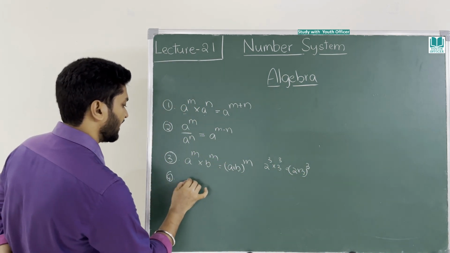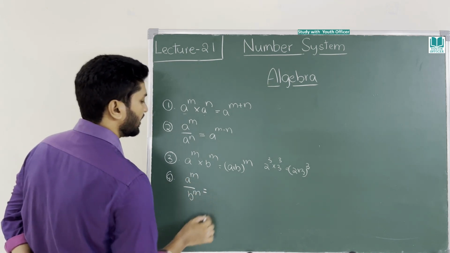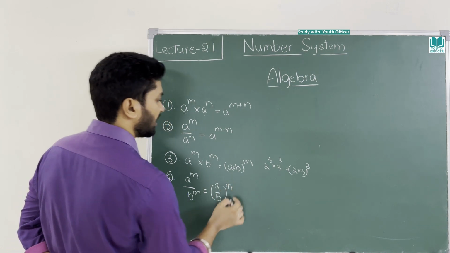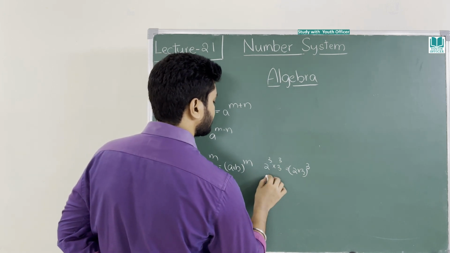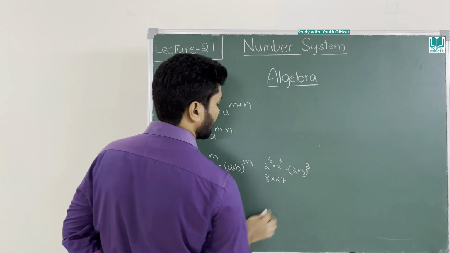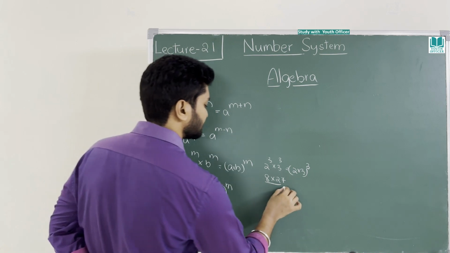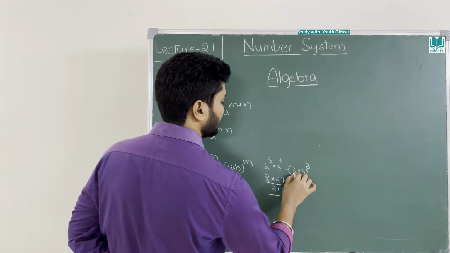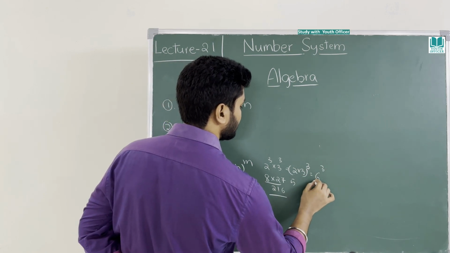Fourth one, a power m by b power m. Directly you can write it as a by b whole power m. Shall I show how it will come? 2 cube is how much? The answer is 8, into 3 cube, which is 27. If you multiply this, 8 into 27 is 216. This is 2 3s are 6, 6 cube. 6 cube means 6 into 6 into 6.